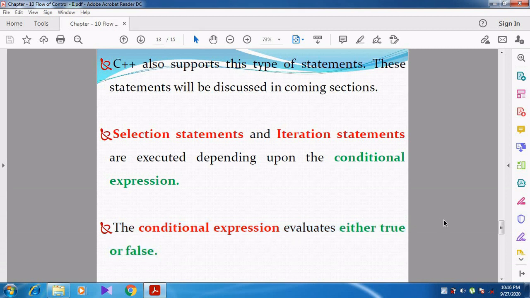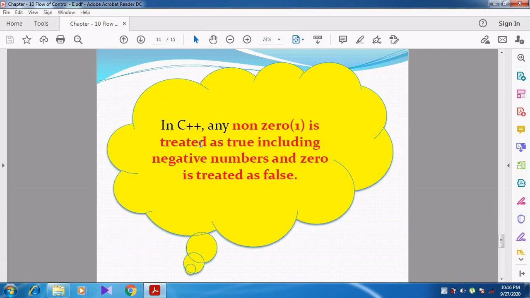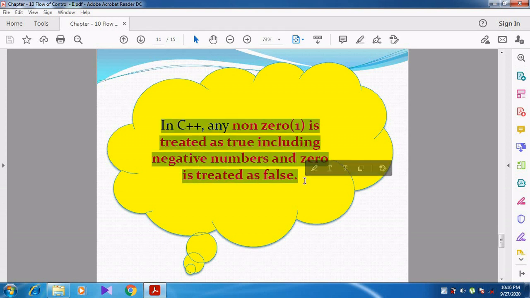See here, they have given a note. In your book you can see: in C++, any non-zero value, that is, other than 0, is treated as 1. Maximum, the non-zero value will be 1. It will not be any other value.